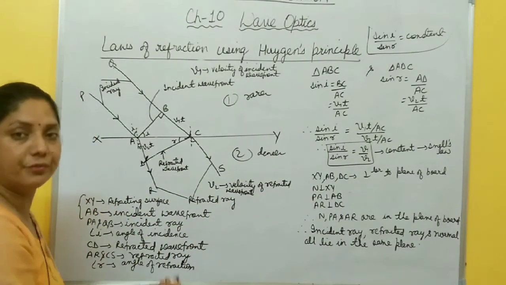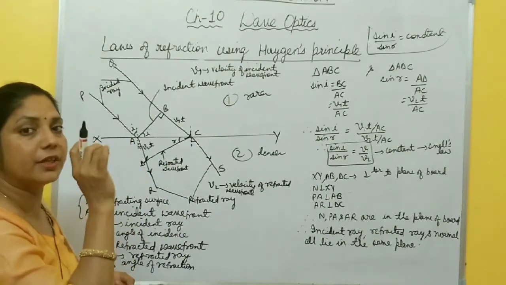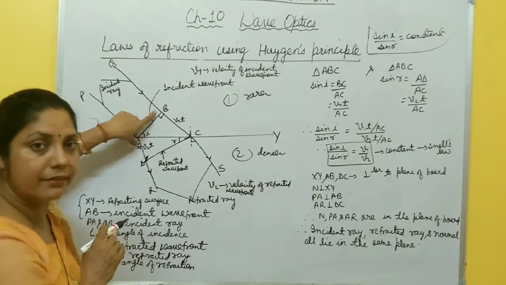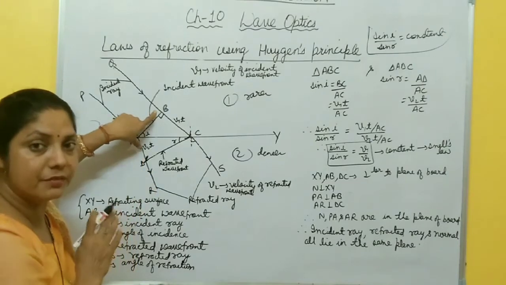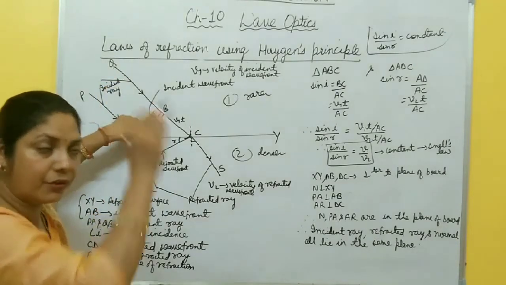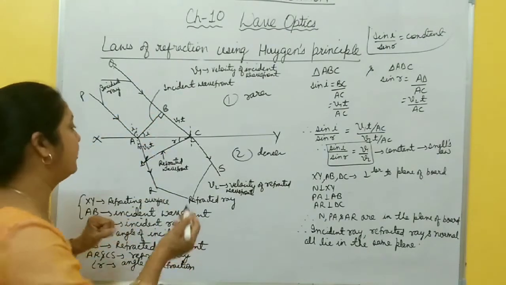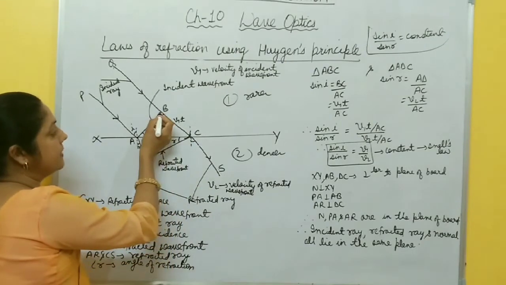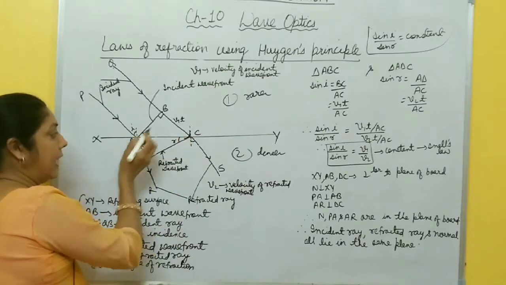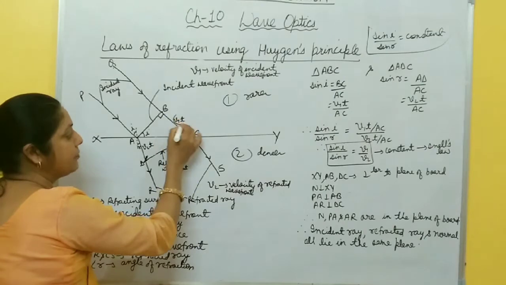Now how do you draw the refracted wavefront using Huygens principle? According to Huygens principle, each and every point on this primary or incident wavefront acts as a source of secondary disturbance which travels in all possible directions with the velocity of light in that medium, and a tangent drawn on those points gives you the next wavefront, the refracted or secondary wavefront. So when the disturbance from point B reaches point C with velocity V1, after time t it covers distance V1t.